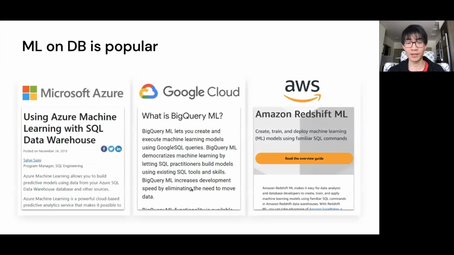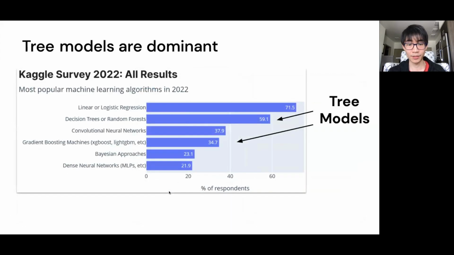So we all know that machine learning on databases is popular these days. Major database providers like Azure, Google Cloud, and AWS have been offering machine learning support for a long time, and it's proven to be super effective. On the other hand, tree models are dominant for tabular data sets common in databases. As shown by the Kaggle survey last year, among all popular machine learning algorithms, decision trees, random forest, and gradient boosting take the lead. In response, machine learning communities have developed libraries like LightGBM and XGBoost that offer user-friendly APIs and superior single-node performance.